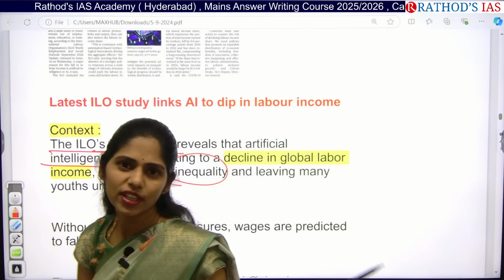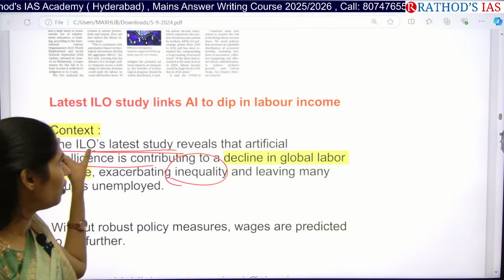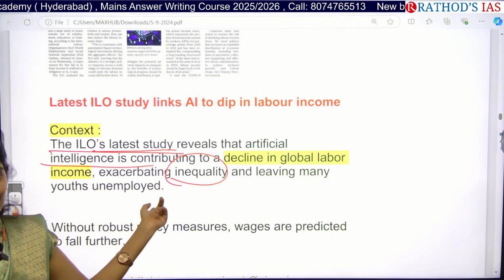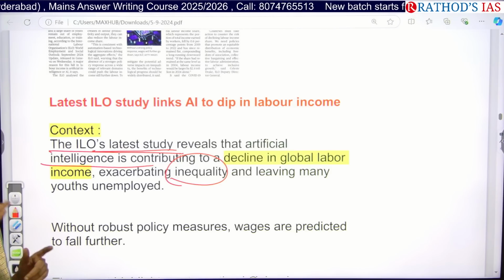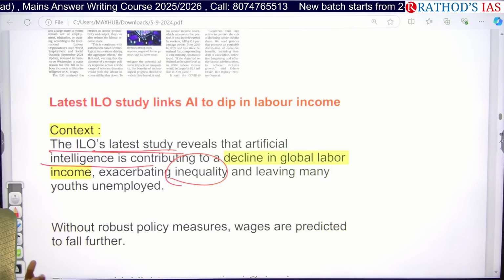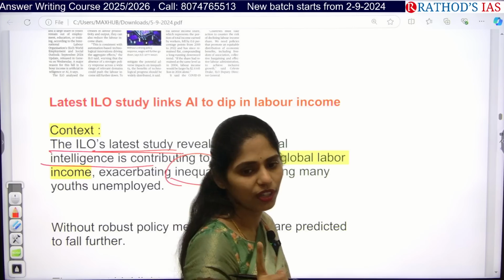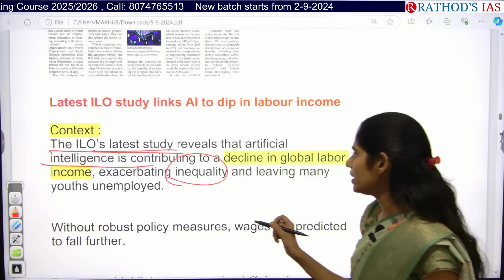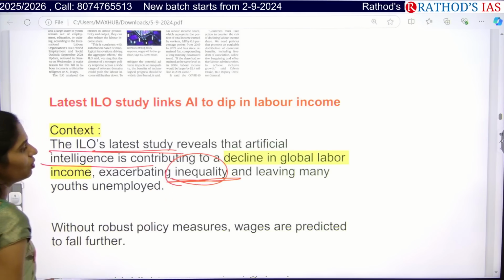So from there also we can add this article, that because of the use of AI, it can further increase our income inequality. Getting the points? Every day's current affairs you have to interconnect. Whenever you interconnect things, only then can you write a very good answer and clear this UPSC. Okay?